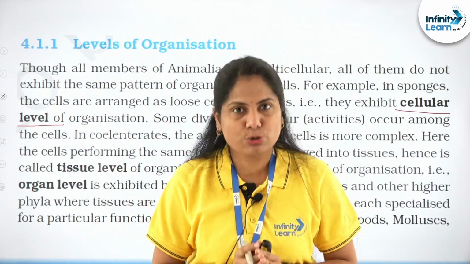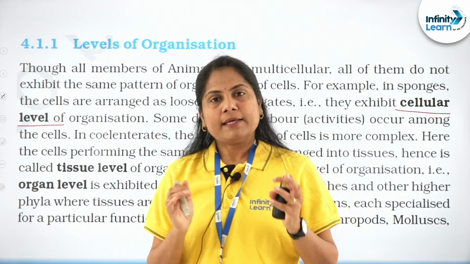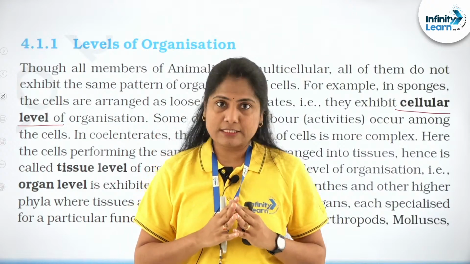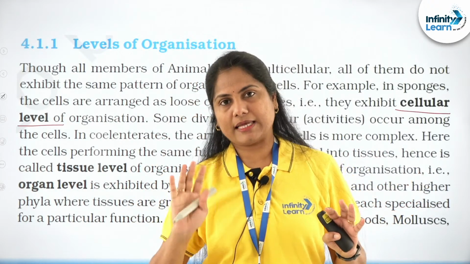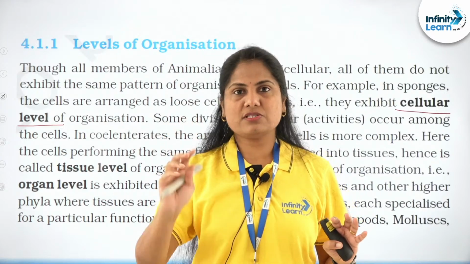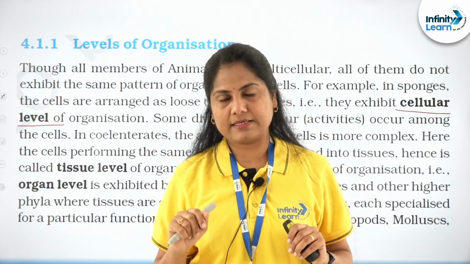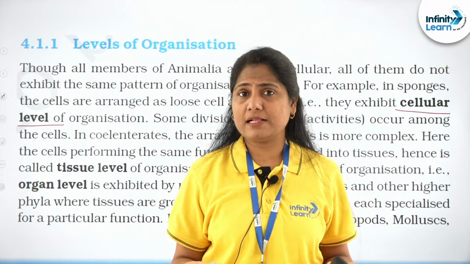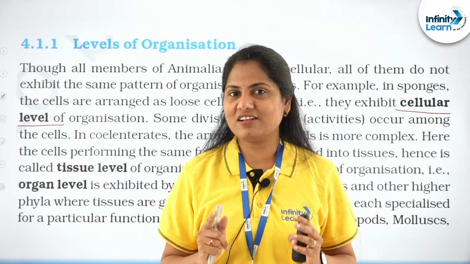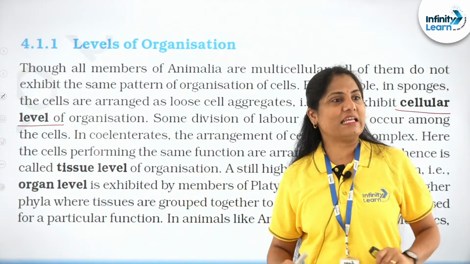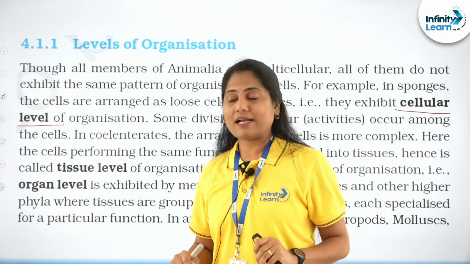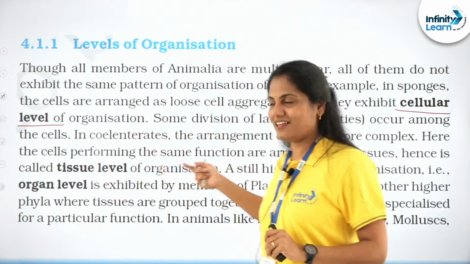My question to you guys is that it also has number of cells put together. Obviously multicellularity, which is why we categorized poriferans also into the animal category. When it has a group of cells, why is that it is not under tissue level? That's my question for you. Keep trying and answering in the chat box while I go through with the lesson, right?